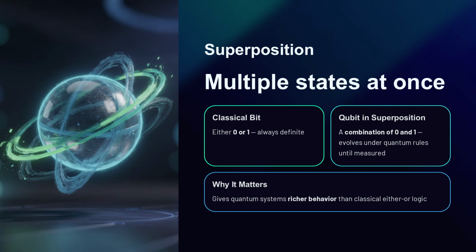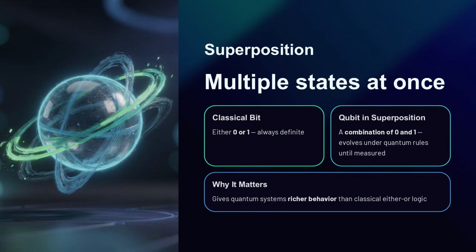A classical bit in a computer is either 0 or 1. A quantum bit, often called a qubit, can exist in a superposition of 0 and 1. This does not mean you read both values in the ordinary sense whenever you want. It means the system carries a combination of possibilities that can evolve according to quantum rules.